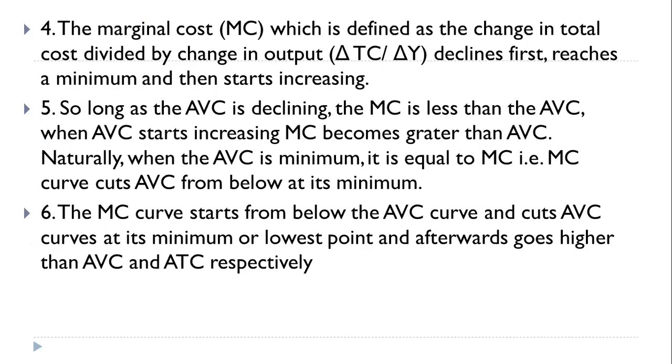The marginal cost is defined as the change in total cost divided by change in output. It declines first, reaches a minimum, and then starts increasing. So long as the AVC is declining, the marginal cost is less than average variable cost. When average variable cost starts increasing, marginal cost becomes greater than AVC.